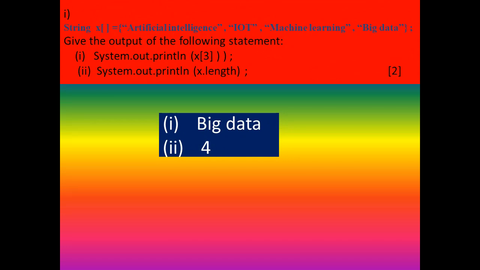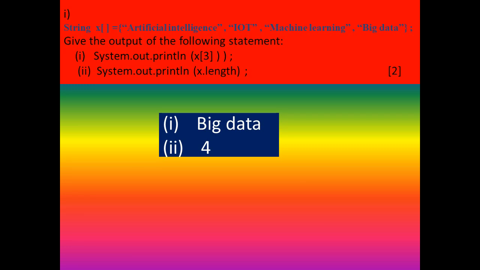Okay, question I. String array x equal to artificial intelligence, IoT, machine language and big data. There are 4 elements. Give the output of the following statements. This is the first one, System.out.println x of 3. Second one, System.out.println x dot length. This is a string array and we can see here we have 4 elements.